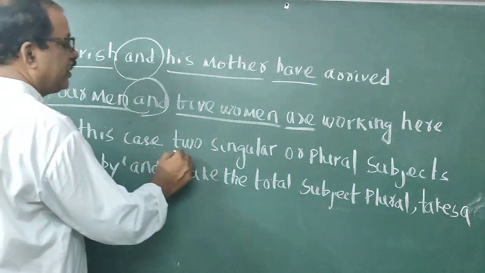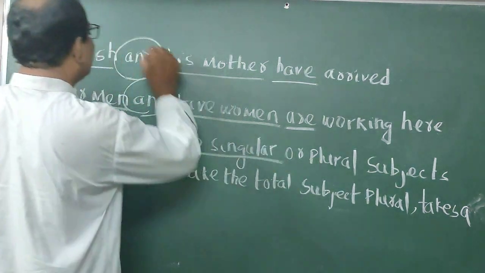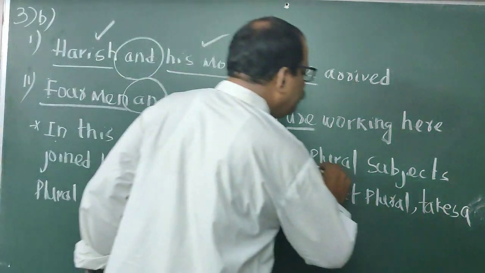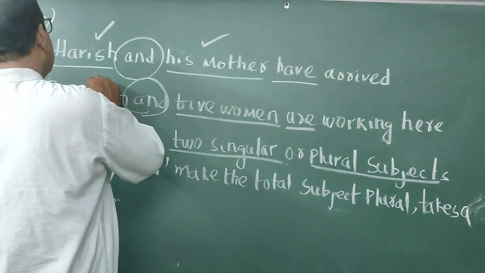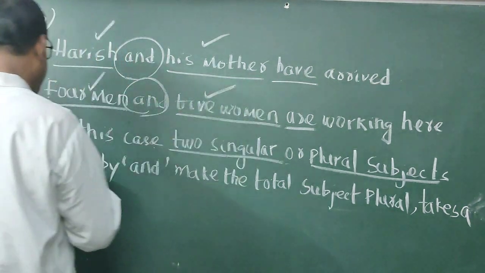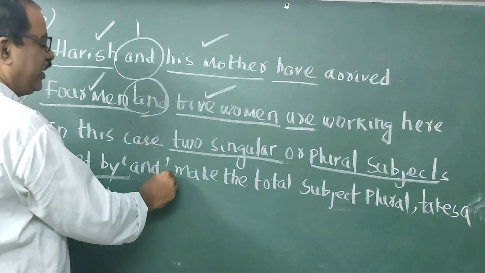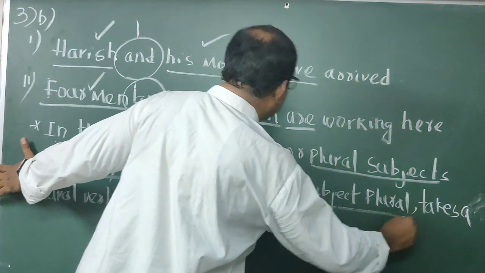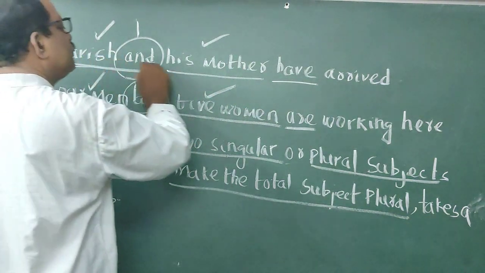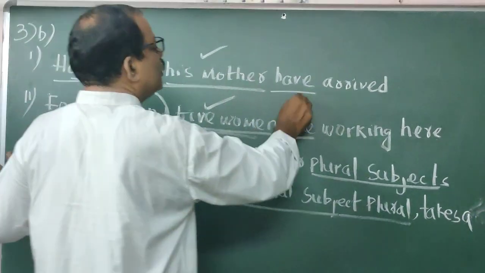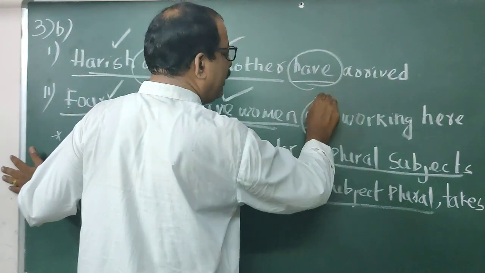In this case, these are two singular nouns or two plural subjects, and when joined by and, they make the total subject plural. So they take a plural verb.